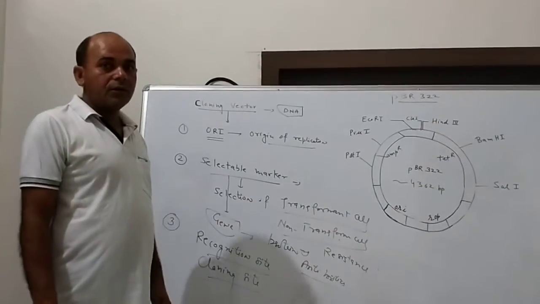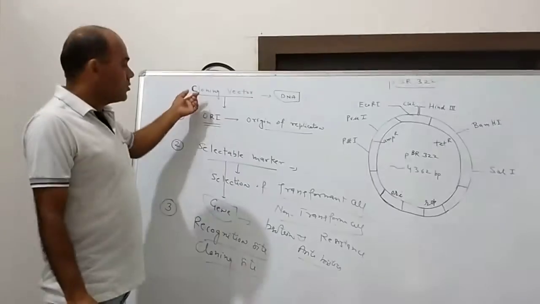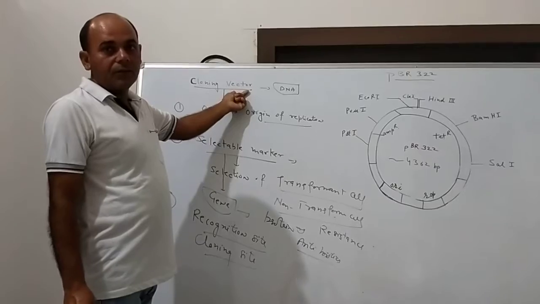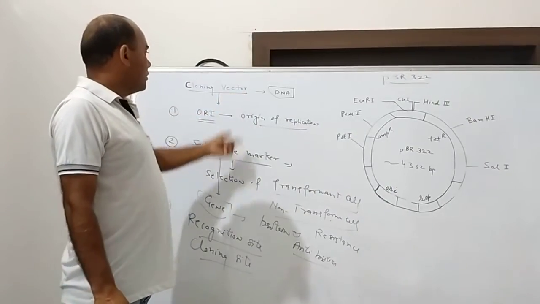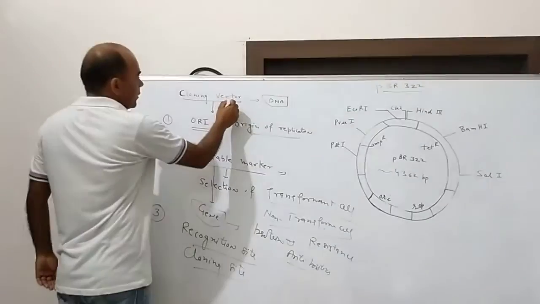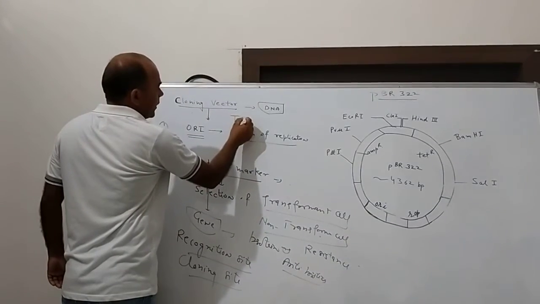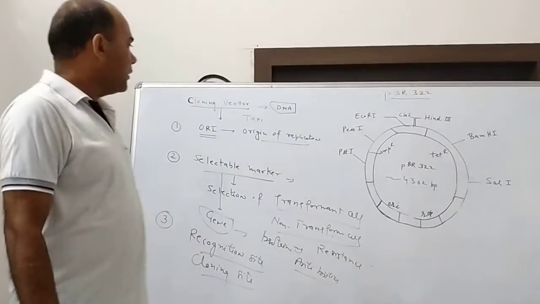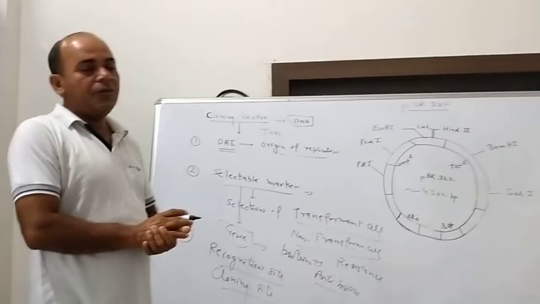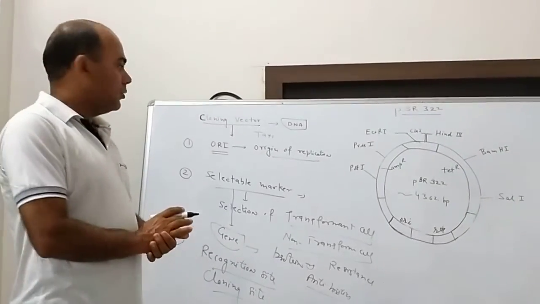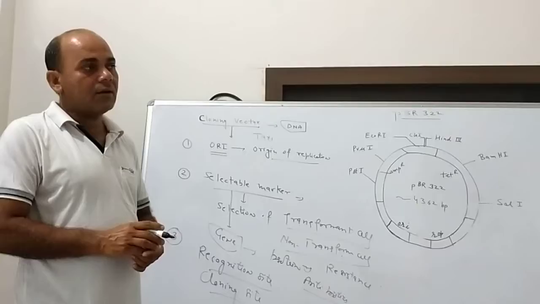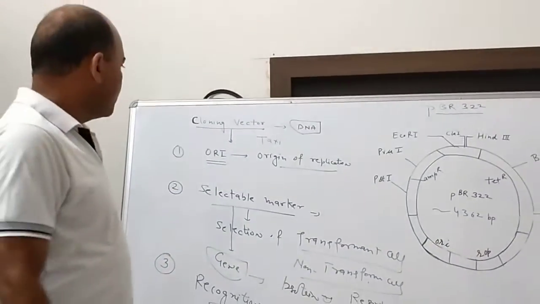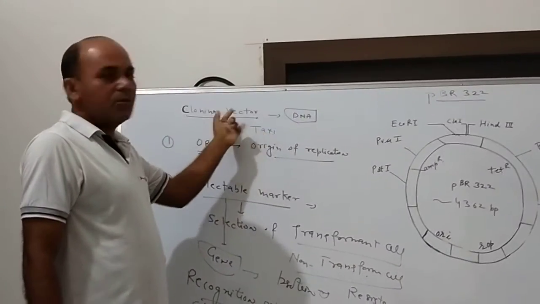Students, today we are going to start a new topic called cloning vector. You know very well the role of a vector in biotechnology, because it works as a taxi. Why is this called a taxi? It carries the desired piece of DNA to the target site. In short, it helps in the transfer of the desired gene, the desired piece of DNA. That's why, due to this function, it is called a taxi.